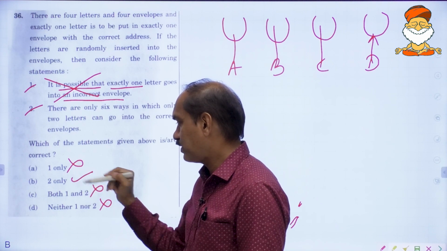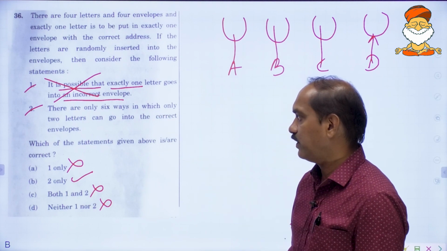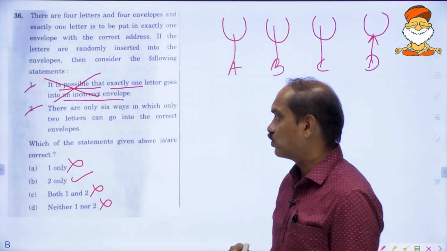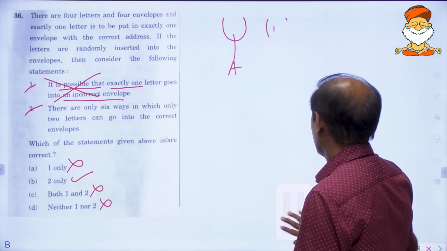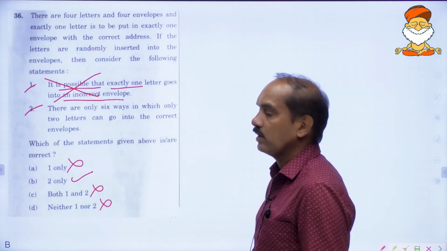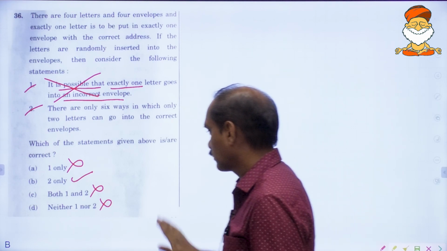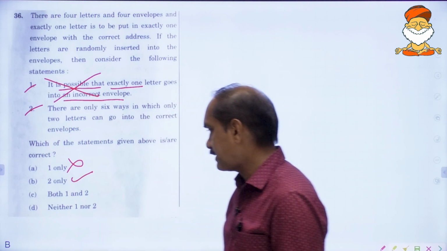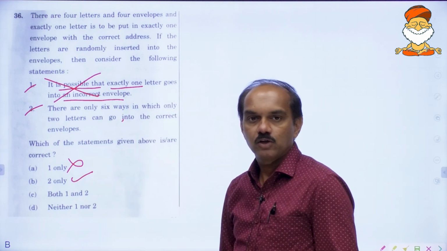So the answer is only 2. Now I will tell you how it is 2. There are only 6 ways in which only 2 letters can go into the correct envelopes. Now let me prove how the second is correct, and therefore the answer will be 2 only.